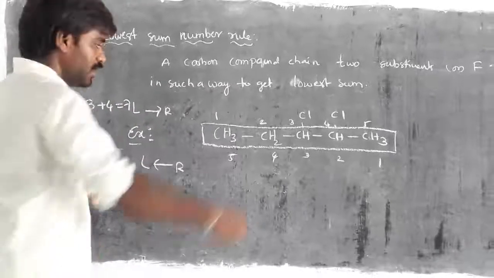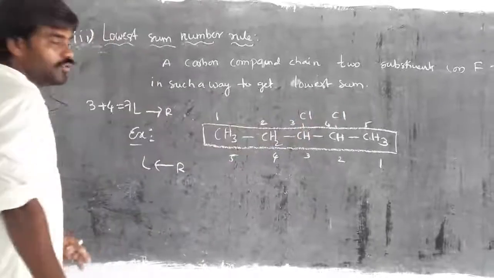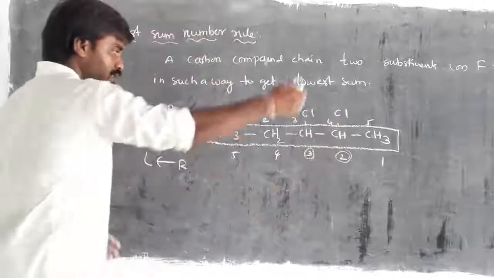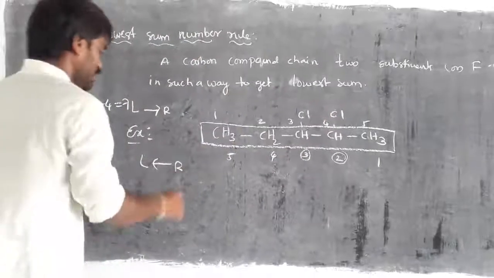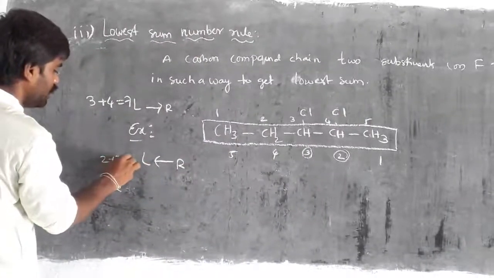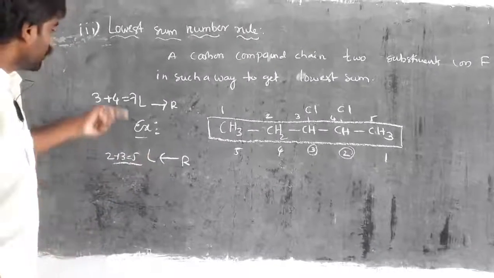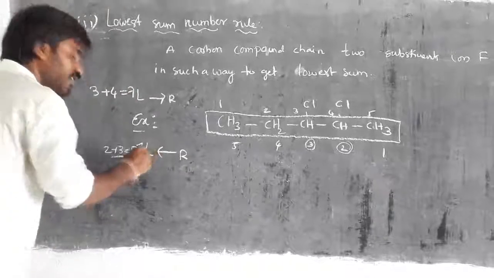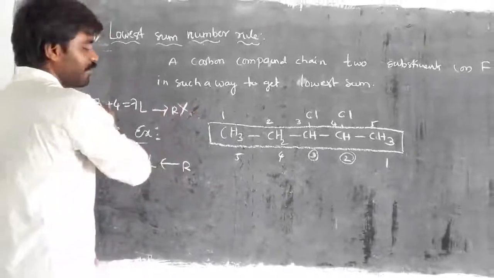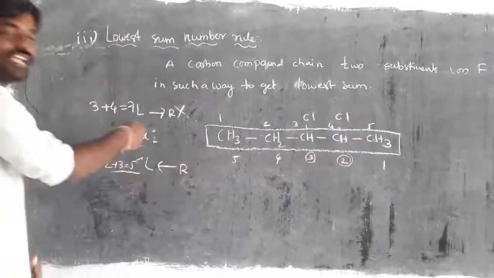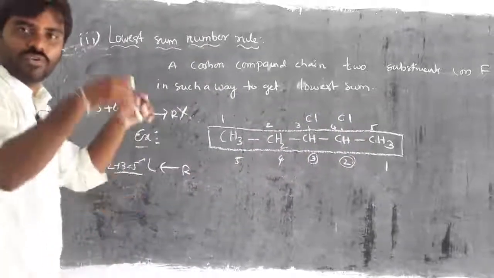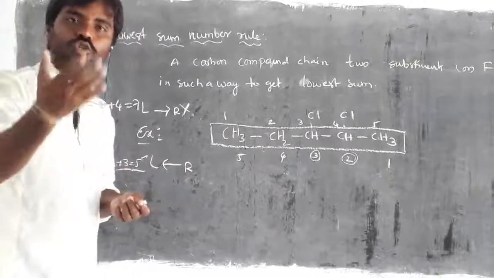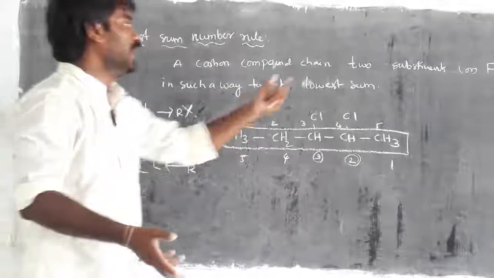Then we start counting from right to left. On the second carbon and on the third carbon we have the substituents. When we count from right to left, 2 plus 3 we get 5. So which is the smallest number, 7 or 5? Obviously it is 5. For that, numbering is not from left to right, it is from right to left. So we implement this condition if a parent chain contains two or more substituents or functional groups. Right, children?